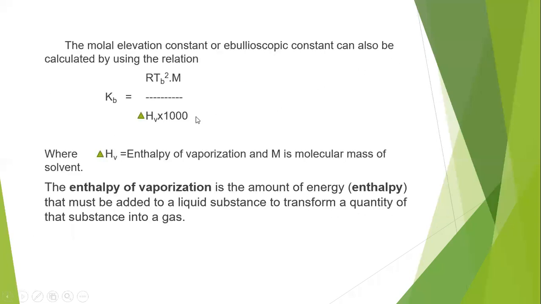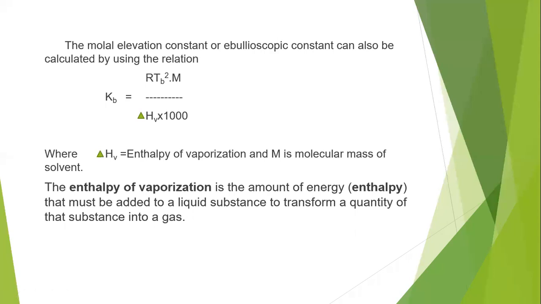The molar elevation constant or ebullioscopic constant can also be calculated by using another relation. There are different equations available for the calculation of the ebullioscopic constant.